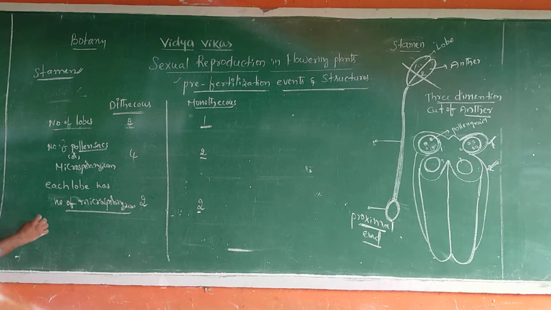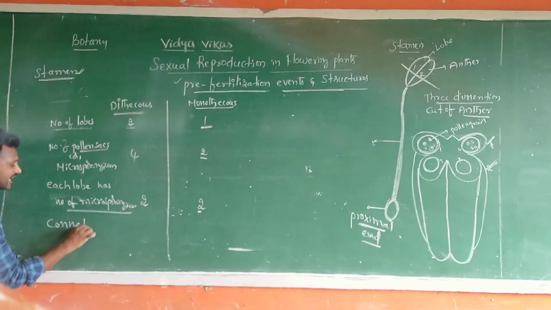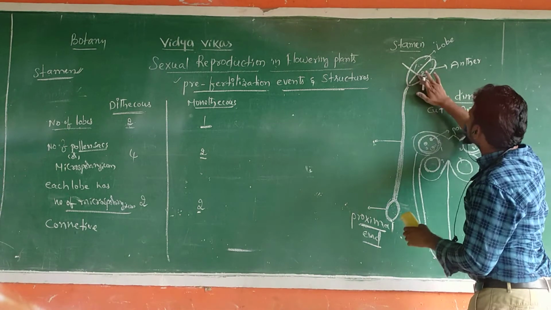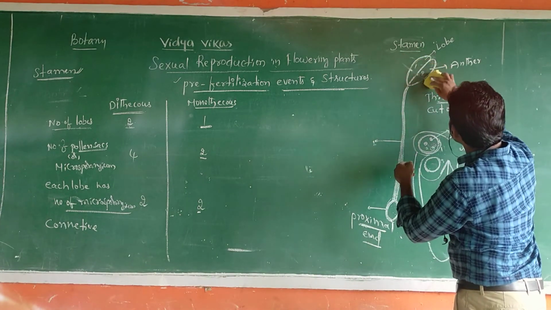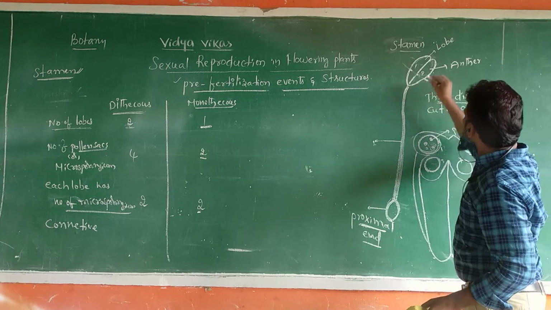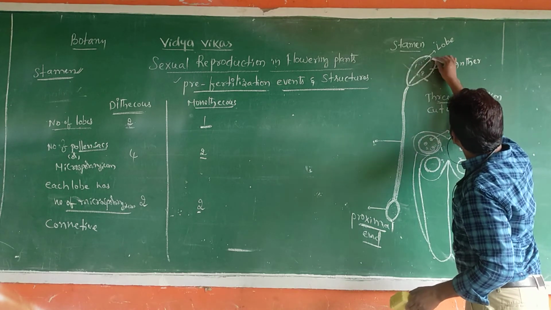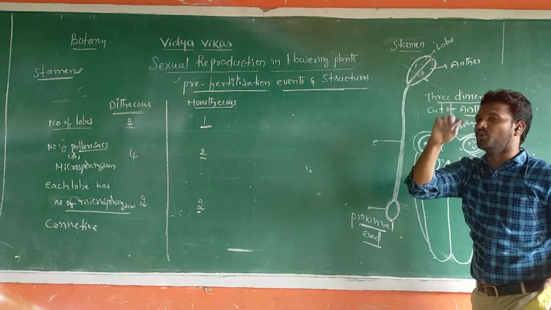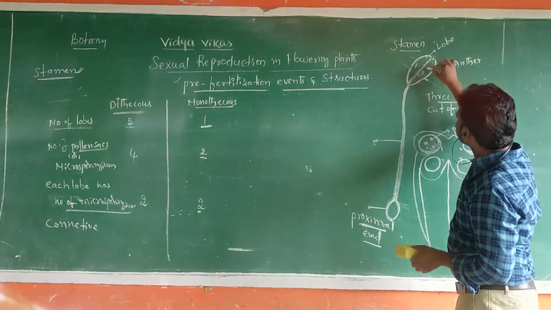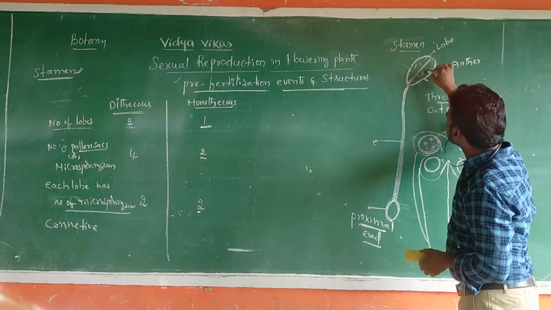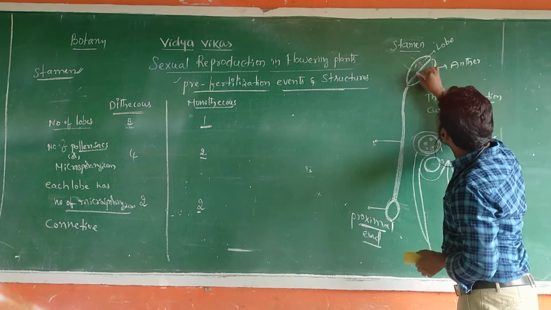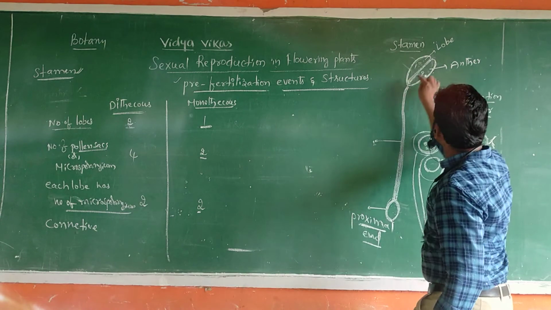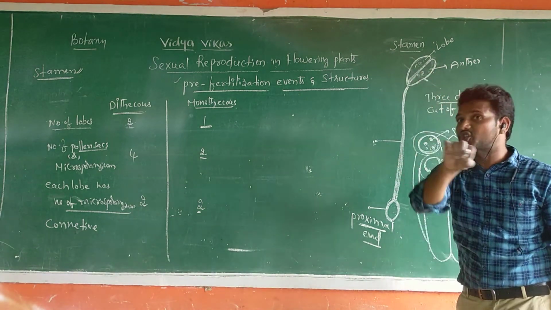And another important point, connective. Sir, what is this connective? You see the diagram. This is the anther. This anther has 2 lobes. These 2 lobes are connected with a connective tissue. This is 1 lobe, this is another lobe, sir. These two lobes are connected with connective. Connective is made up of vascular tissue.